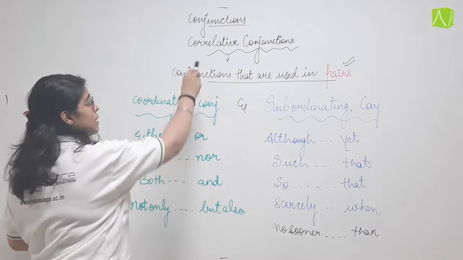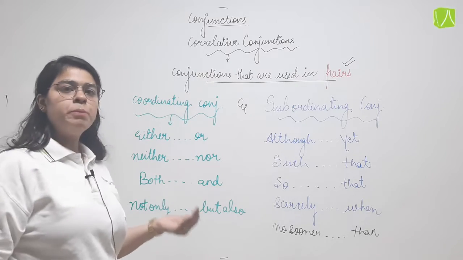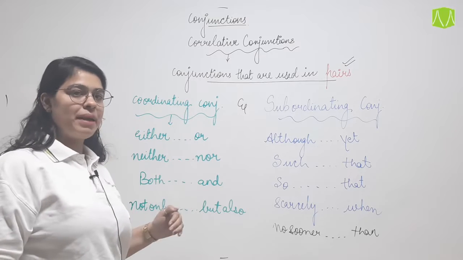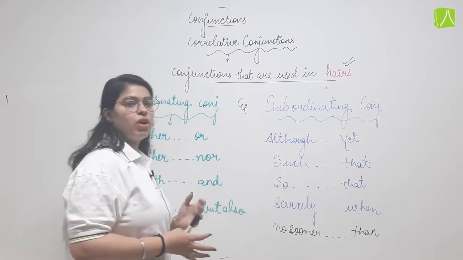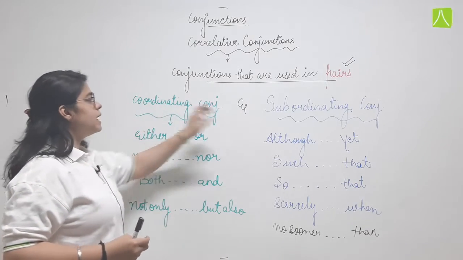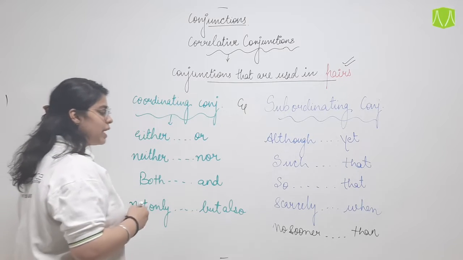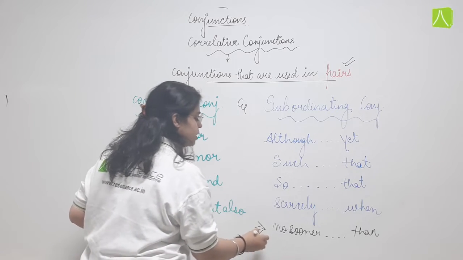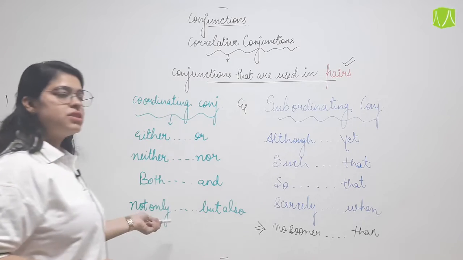सो इनमें कोरिलेटिव कंजंक्शन में ऐसा कोई भी कंजंक्शन नहीं है जो पहले से नया होगा, because we have already read the conjunctions. ये सब वही हैं जो मैंने आपको कोऑर्डिनेटिंग में और सबऑर्डिनेटिंग में करवा दिए थे with examples. Only one you may see that is no sooner, and then I'll give you an example for this. Rest, let us just revise in brief.